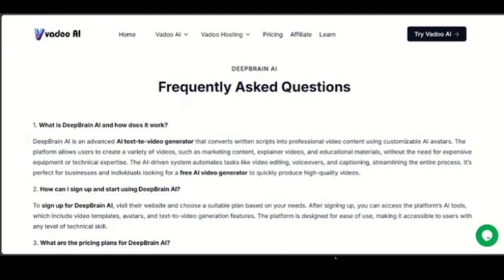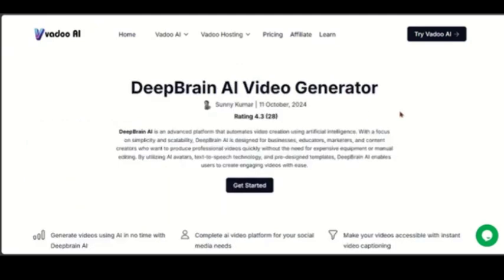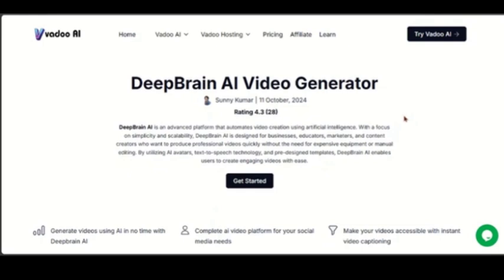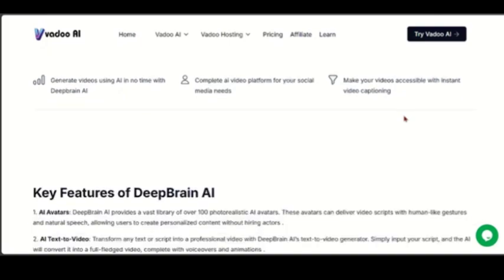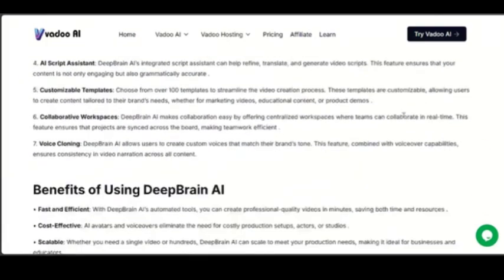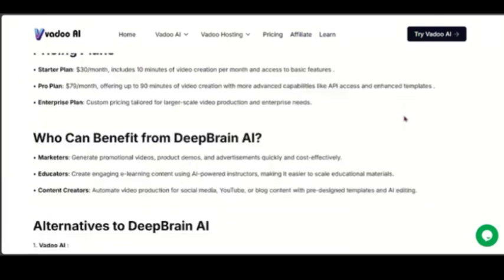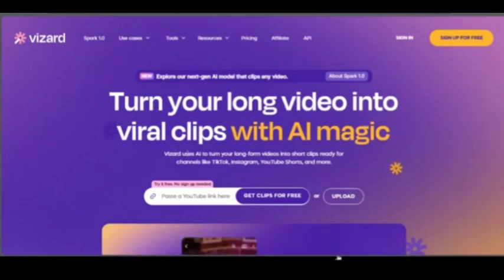When it comes to templates, DeepBrain has fewer templates, while Vizard AI has about 100 plus ready to use templates. When it comes to editing tools, DeepBrain has basic trimming and effects, while Vizard AI has advanced cuts and transitions. When it comes to AI auto editing, DeepBrain does not do that, while Vizard AI has smart cut and resize,